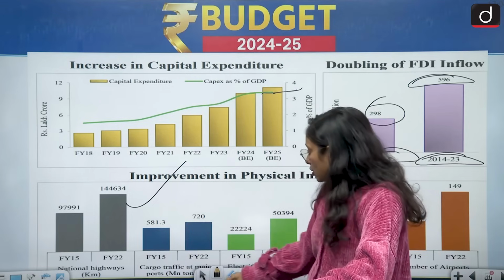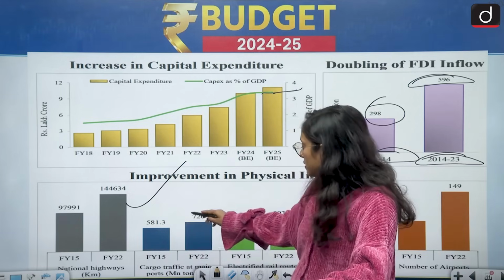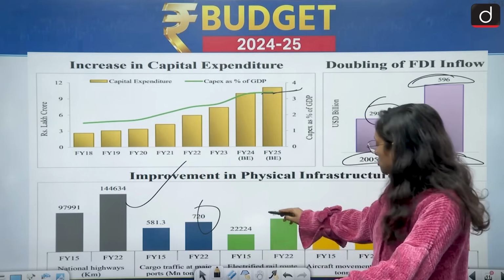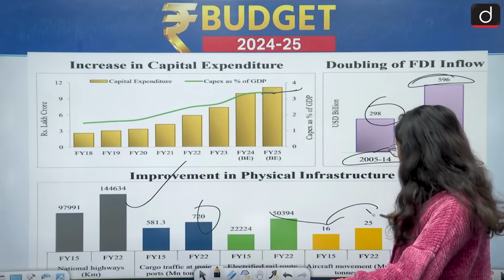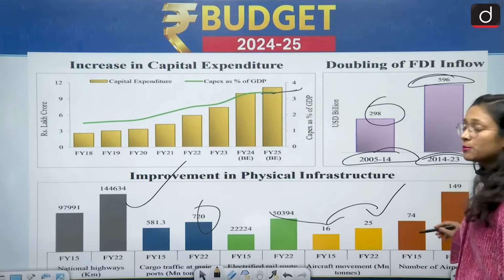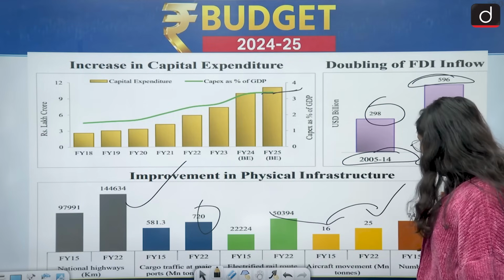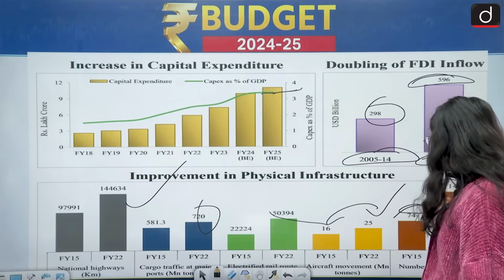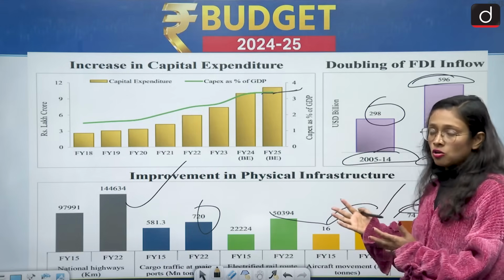Cargo traffic also increased from 581.3 to 720. Then the electrified rail route had also increased. Aircraft movement also increased from 16 to 25, and the number of airports has increased very significantly. In financial year 15 we had only 74 airports, but right now we have 149 airports. So the government is working on infrastructure also.